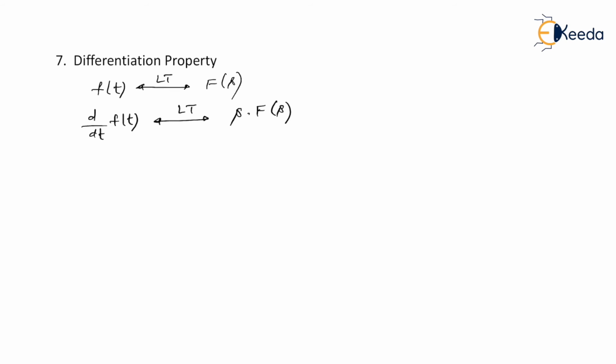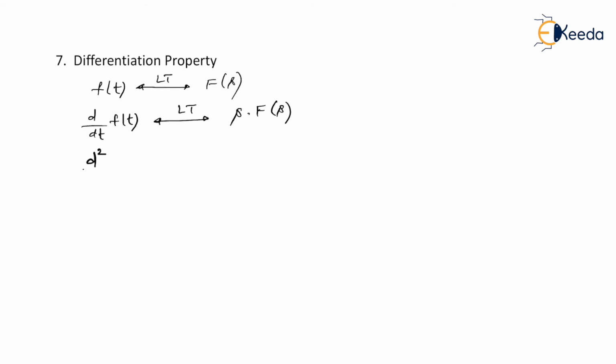Now this is an important property called the differentiation property. That is, for example, if you have f of t, that is a time domain function, its Laplace transform is naturally F of s. In that case, d by dt of f of t will have its Laplace transform as s dot F of s.